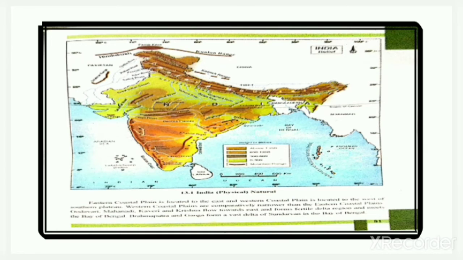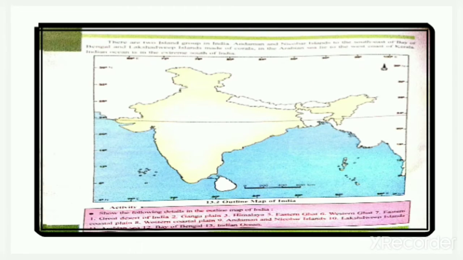As I already taught you, Ganga and Brahmaputra rivers have formed a vast delta region which is called Sundarban.